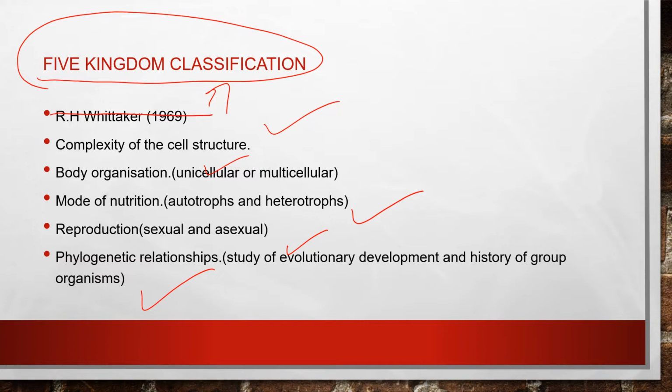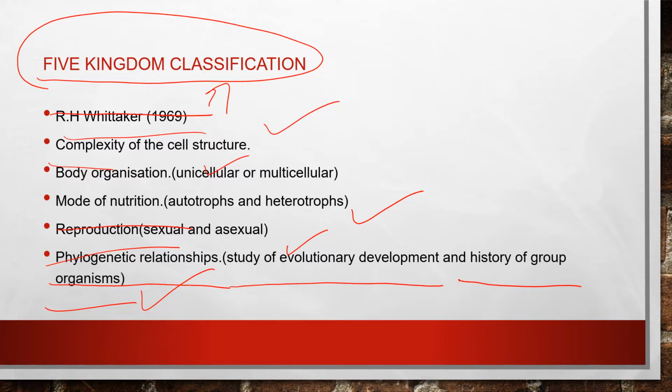So he divided organisms into five kingdoms depending on these criteria: the complexity of the cell structure, the body organization, the mode of nutrition, reproduction, and the phylogenetic relationship. So what is this phylogenetic relationship? We should know this. It is the study of the evolutionary development and history of groups of organisms.